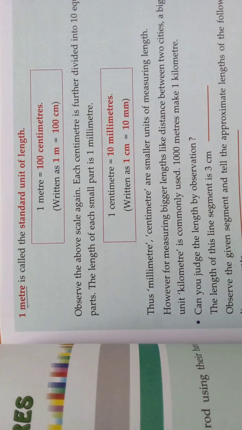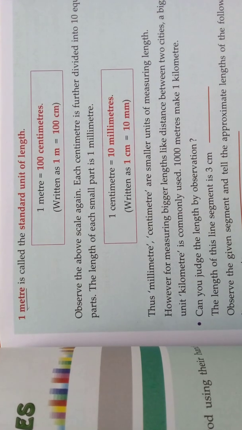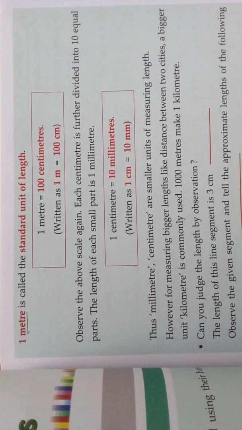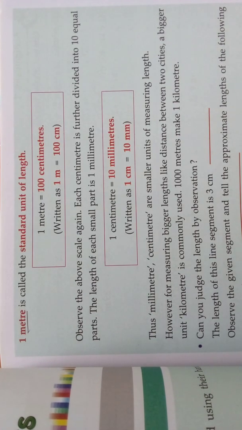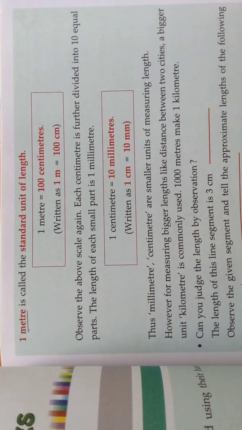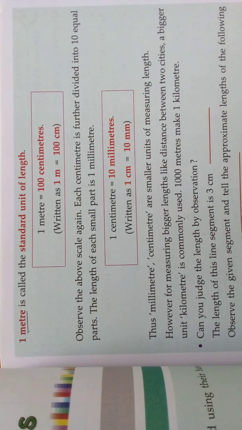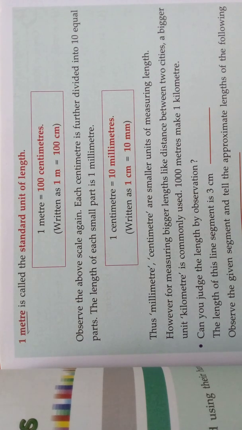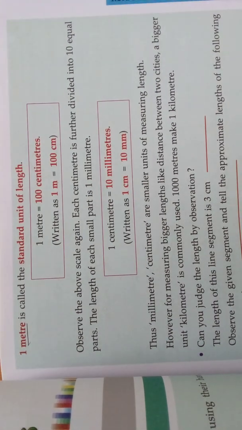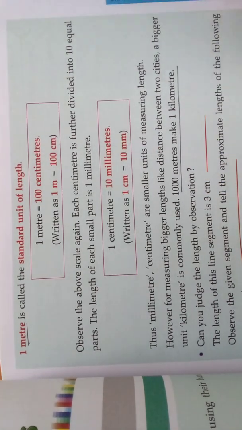Understood children? To measure objects we need standard units. Come, we will see the example sums. Since the millimeter, centimeter and meter are smaller units, we can't measure the distance between two cities like that. It will take time. So the kilometer, a bigger unit, is commonly used. 1000 meters make 1 kilometer.